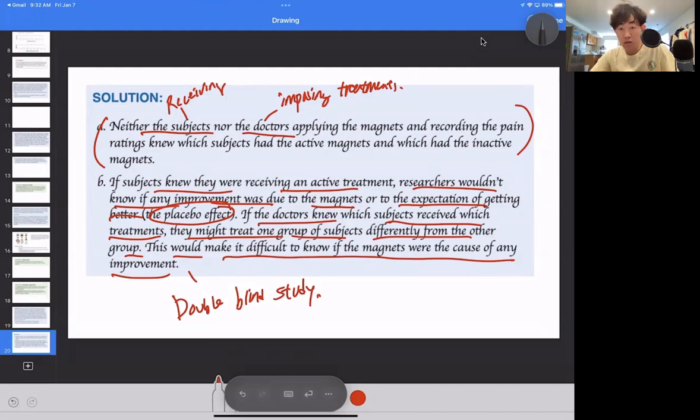I know that it hasn't been a long chapter, but at the same time, there's a lot of things that you need to know how to write. It's not really going to be mostly multiple choice. Rather, it's going to be more of a writing situation. So read the textbook, read the notes, and try to see what they're looking for. You don't need to write this down word for word. Rather, you need to know what's essential and the key takeaways that you need to have in order to get a 4 on the AP exam.